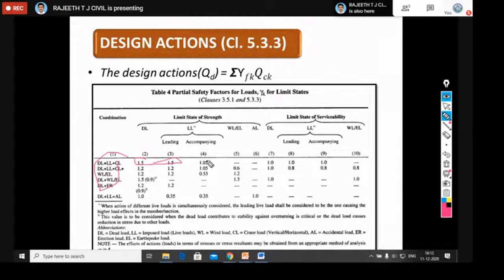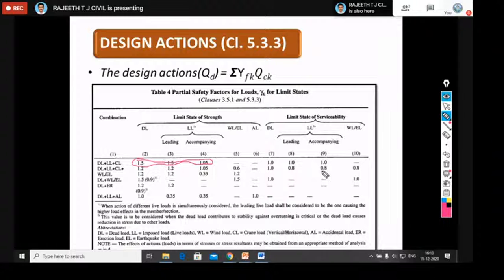So 1.5 and 1.5. The leading load will always be considered for live load. Wind load is not given here since it is not taken into account while considering the combination. For dead load we should give 1.0, again 1.0 here. So for the GATE examination, you should remember these basic partial safety factors for load, since we use these while calculating the load combinations and while designing elements in steel design.